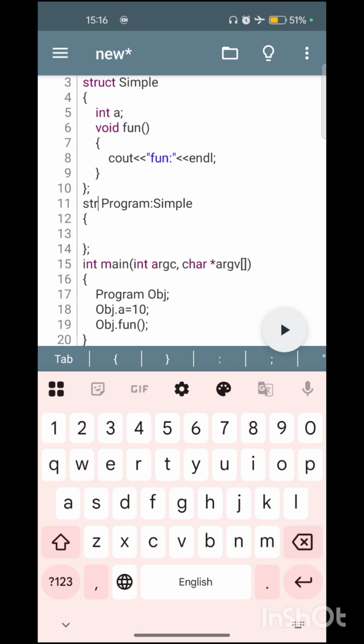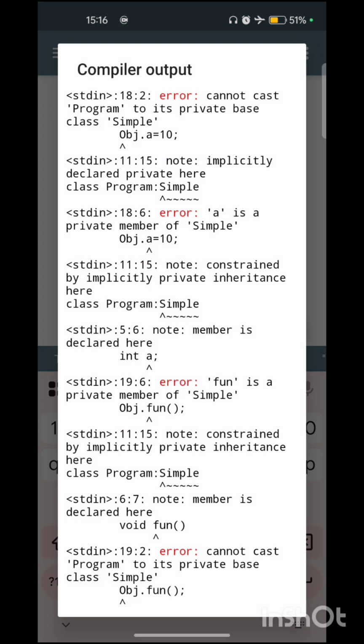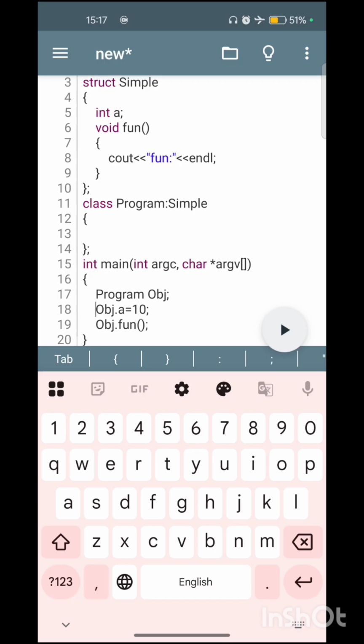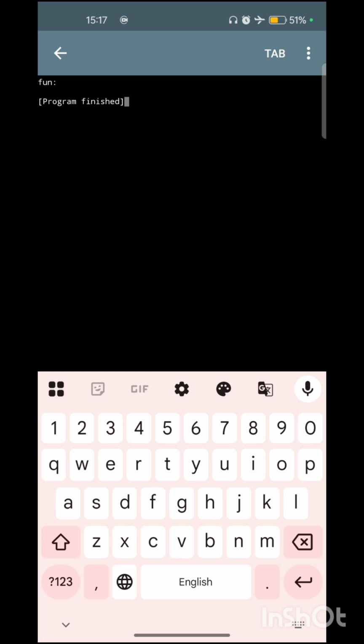Instead of struct, we'll change to class, and we'll see now how it works. Let us compile. It will throw an error: cannot access, it's private. In a class, by default the access specifier for inheritance is private, so that's why it's not working. Let us make it public and build. Now it's not throwing an error.